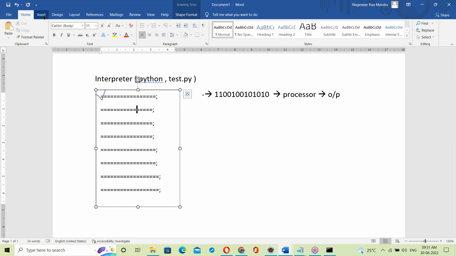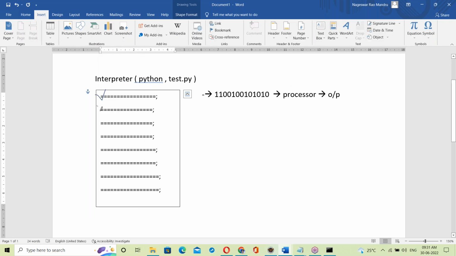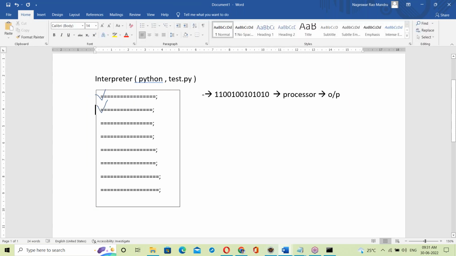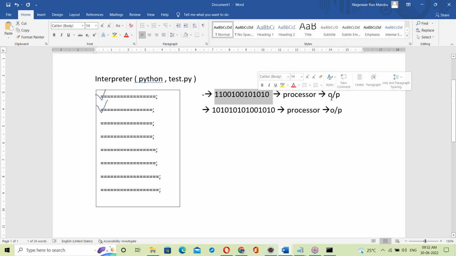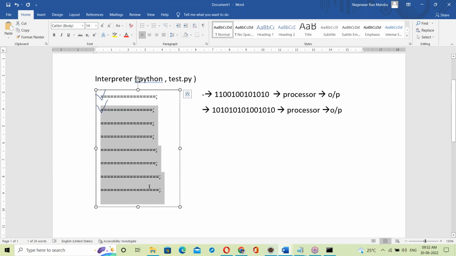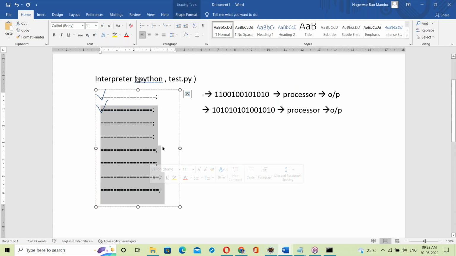After that, it checks the next statement. Suppose the next statement is also correct. Then it is likewise converted into binary code, in zeros and ones format, given to the processor, which executes it and generates output. First statement checked, if correct, immediately converted into binary code and output generated. The next statement may be right or wrong; the interpreter never thinks about upcoming statements.